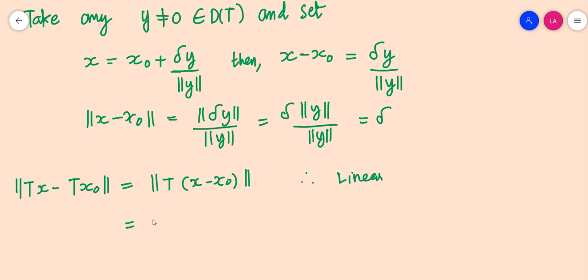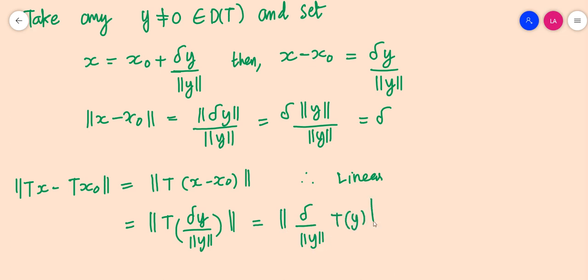So this can be written, by our choice, as T of delta y by norm y. By the linearity property, delta is a constant, norm y is a constant, so delta by norm y is a constant. We can take it outside, which should be equal to norm of delta by norm y into T of y, since T is linear.